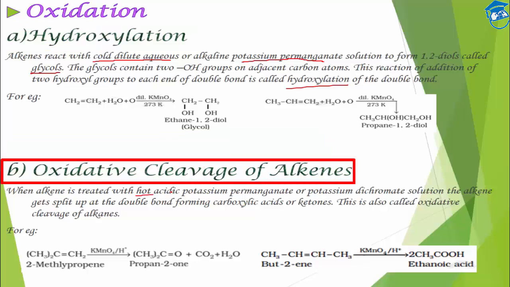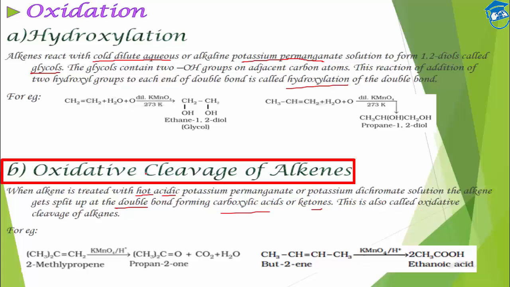In this case, we use hot acidic. Okay. So temperature will be high and it is acidic potassium permanganate solution or potassium dichromate solution. And in this case, the double bond will split and it will form either carboxylic acid or ketone depending upon the situation. Okay.